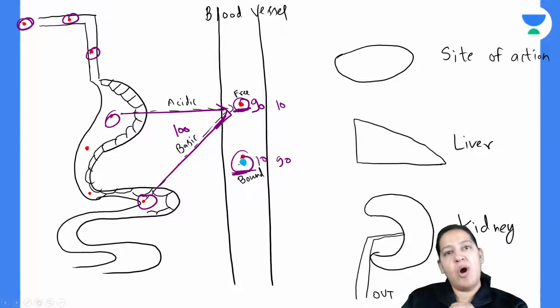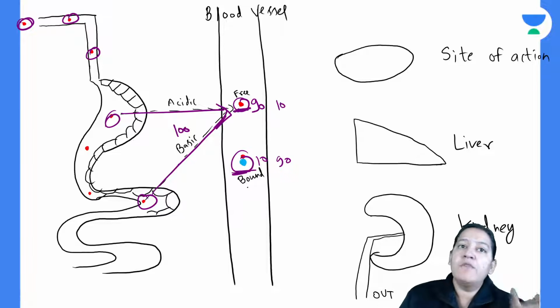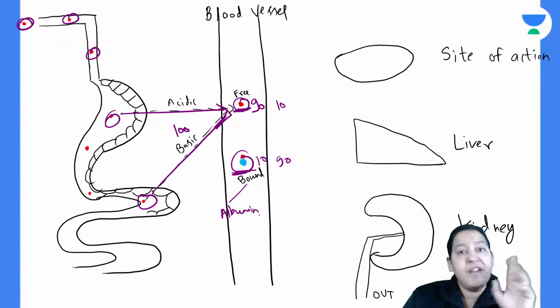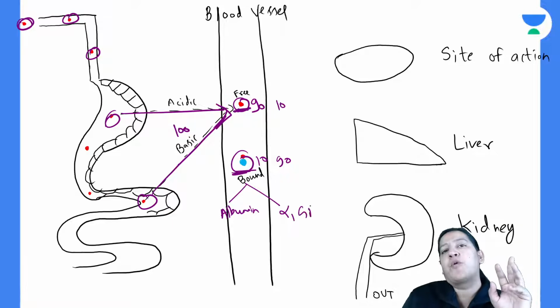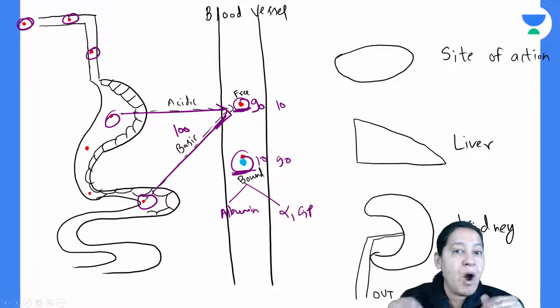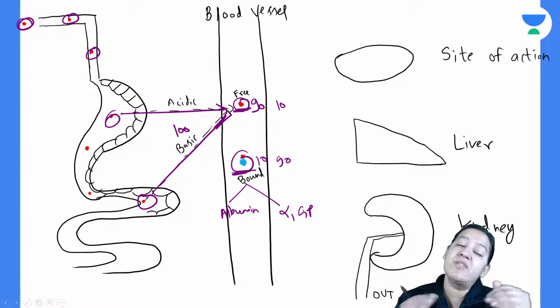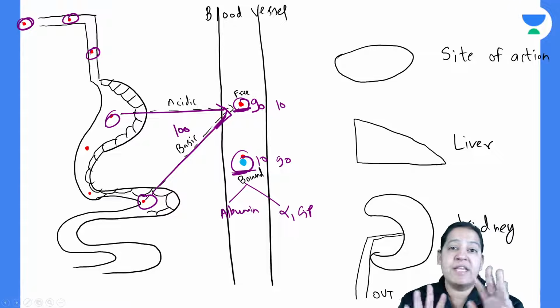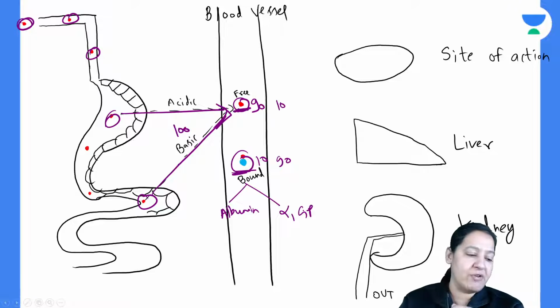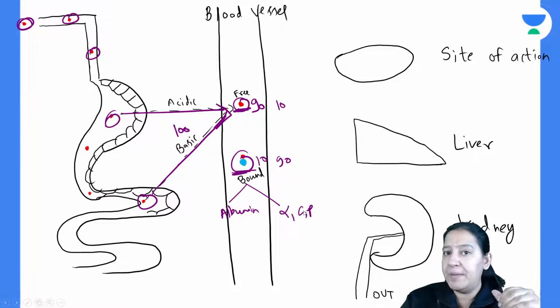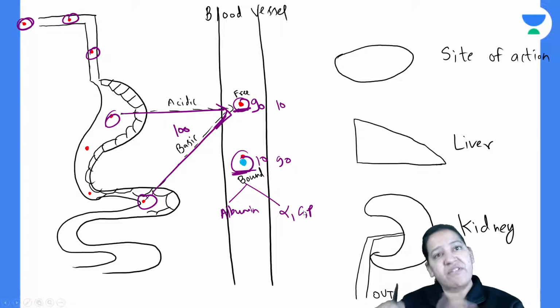Everyone give me a thumbs up. Now you have to understand the detail of this, please. So this is the protein. Now you will ask, ma'am, which protein? If it is an acidic drug, it will bind to albumin. And if it is a basic drug, the protein is alpha 1 glycoprotein. So there are 2 proteins which bind with the drug, depending on whether the drug is acidic or basic. We have seen the drugs are of 2 types, acidic and basic. So acidic drugs bind to albumin, basic drugs bind to alpha 1 glycoprotein.